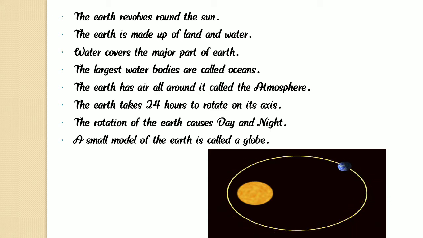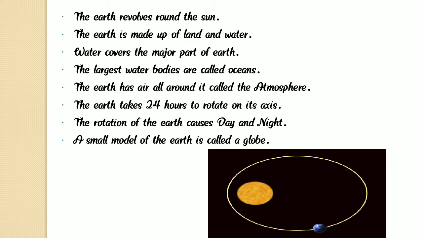Earth revolves round the sun, and Earth is made up of land and water. Water covers the major part of the earth, and the largest water bodies are called oceans.